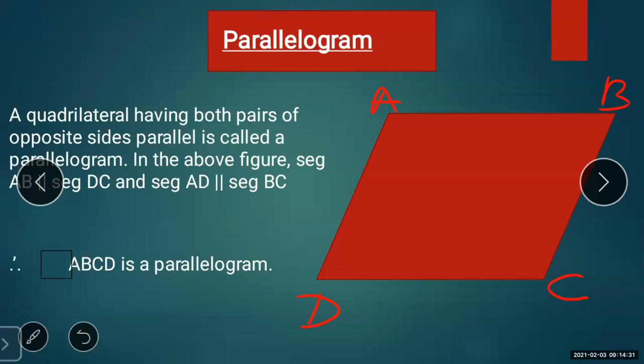How does it become a parallelogram? Side AB is parallel to side DC. Same way, side AD is parallel to side BC.